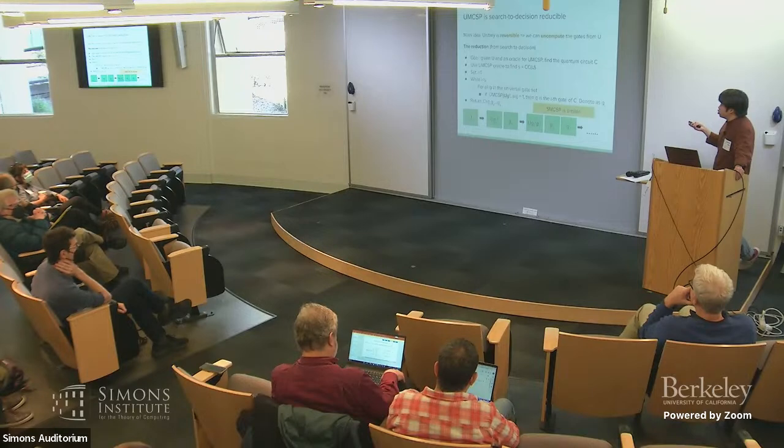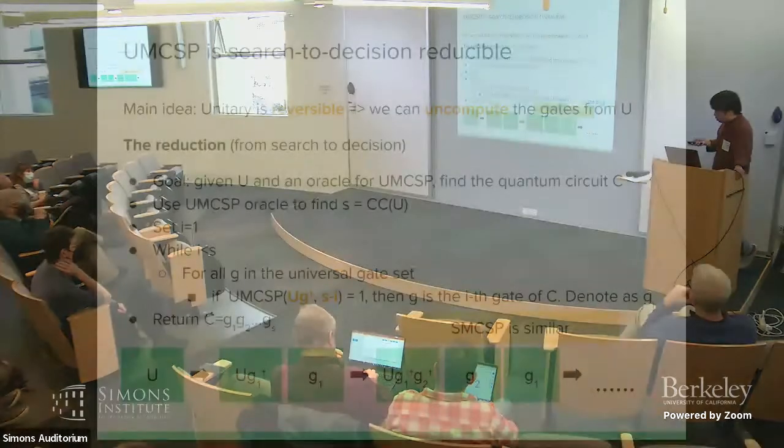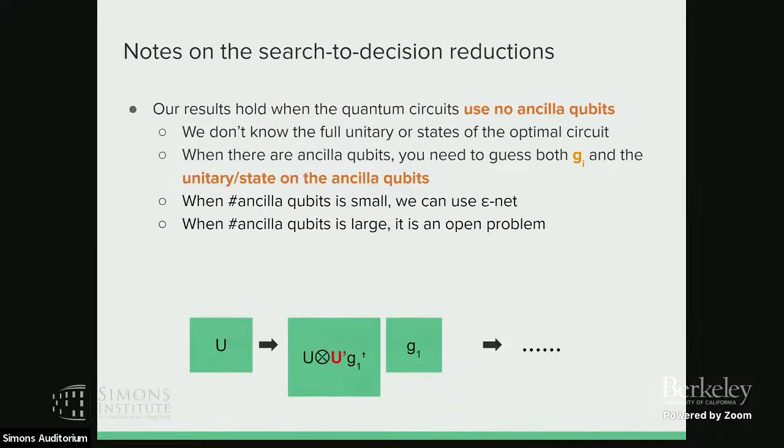So this reduction can also work for the SMCSP problem. This one is for a unitary, but you can do a similar thing for SMCSP. But I want to give a note about this reduction. The reduction right now only holds if we don't consider ancilla qubits. In particular, suppose the input U is a 2^n by 2^n matrix, then our circuit is also for n qubits without any ancilla qubits.